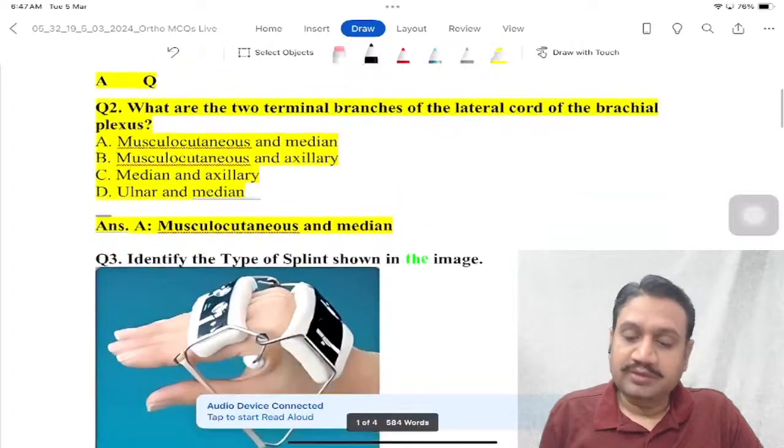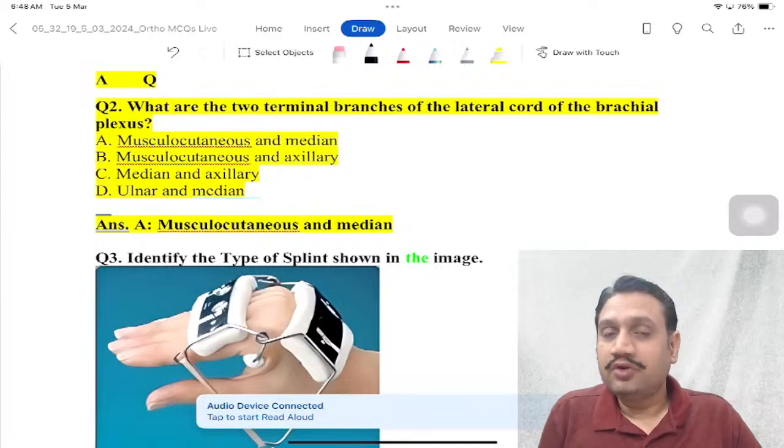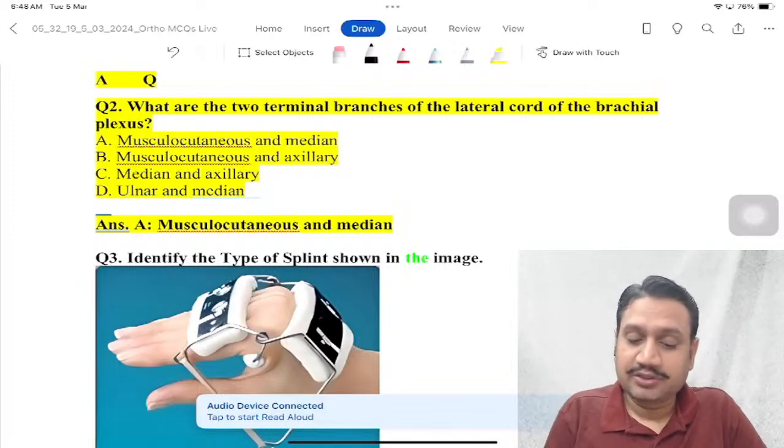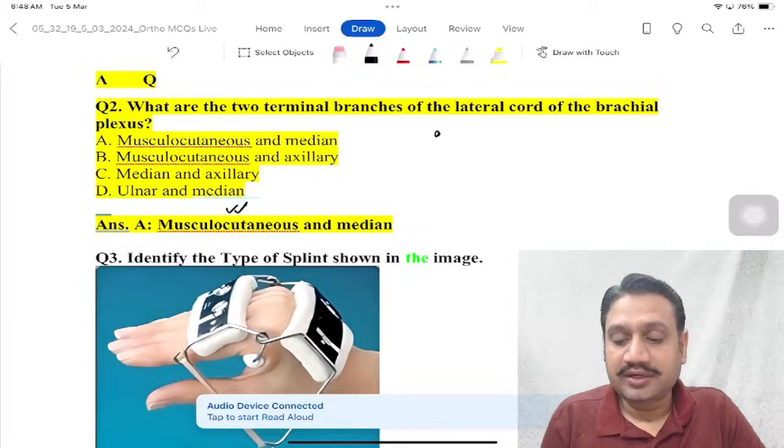Okay, what are the two terminal branches of the lateral cord of the brachial plexus? We always learn that in the lateral cord, the main direct branch that it gives is the musculocutaneous nerve, right? At the end of the root, trunk, division, and cords.